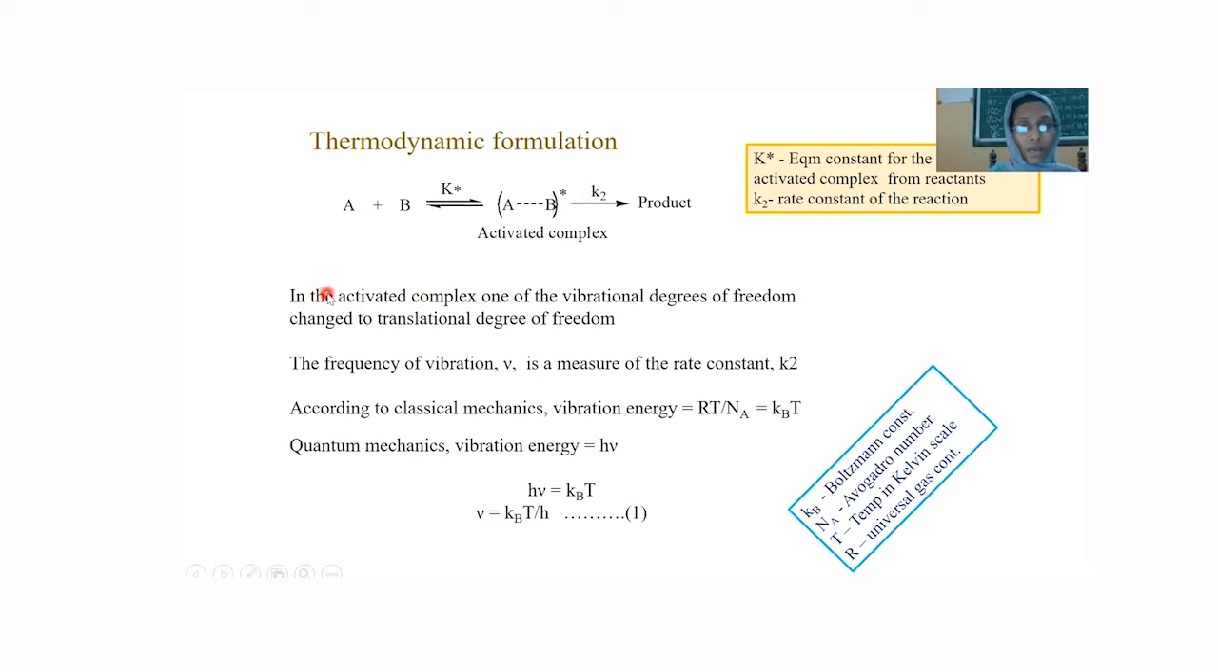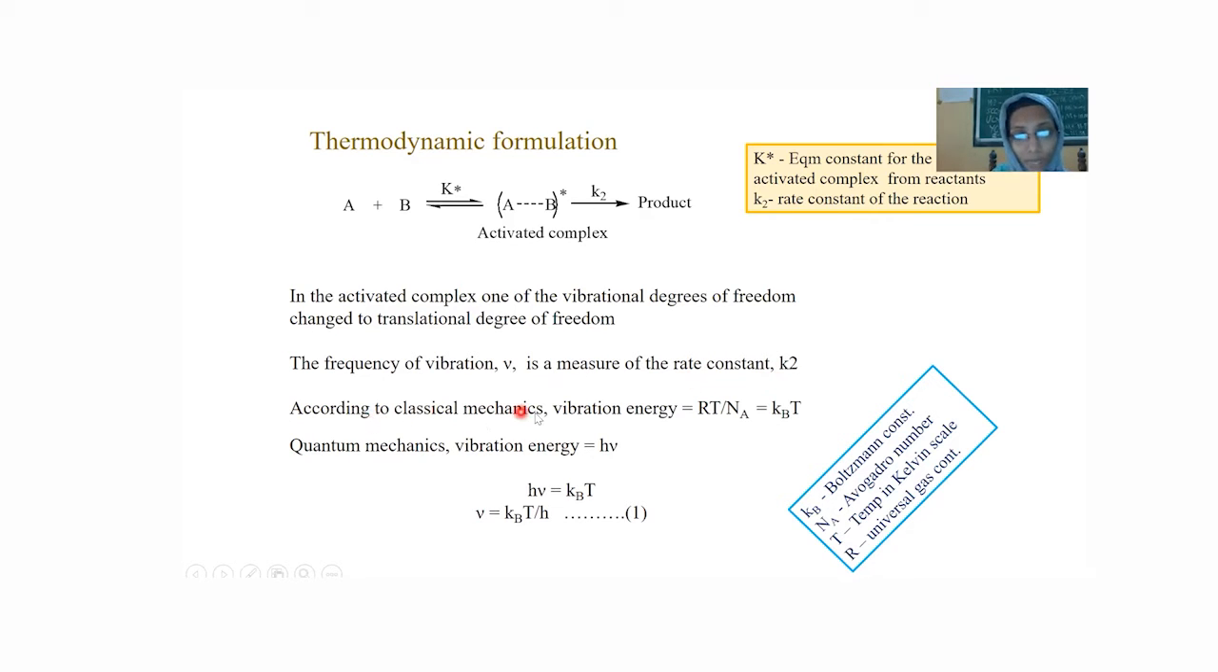As already mentioned, in the activated complex, one of the vibrational degrees of freedom is changed to a translational degree of freedom. Vibration has some frequency, and the frequency of vibration is a measure of the rate constant. The faster it vibrates, the faster it is converted into a translational degree of freedom, that is, into the product. So this frequency of vibration is equal to the rate constant K2 of the reaction.